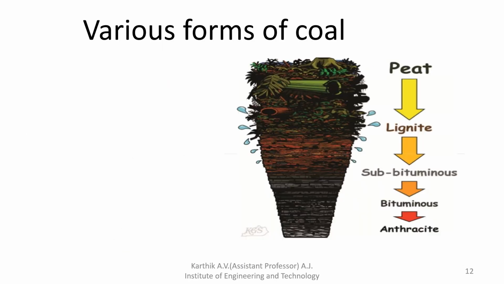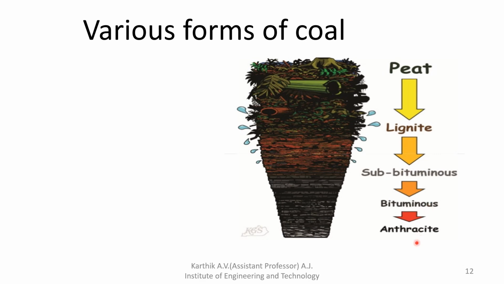Okay, so the various forms of coal. Initially the cut tree that is placed above the earth is nothing but peat. Then it is slowly converted into lignite. After a few years it is converted into subbituminous. Then after a few years it is converted into bituminous.